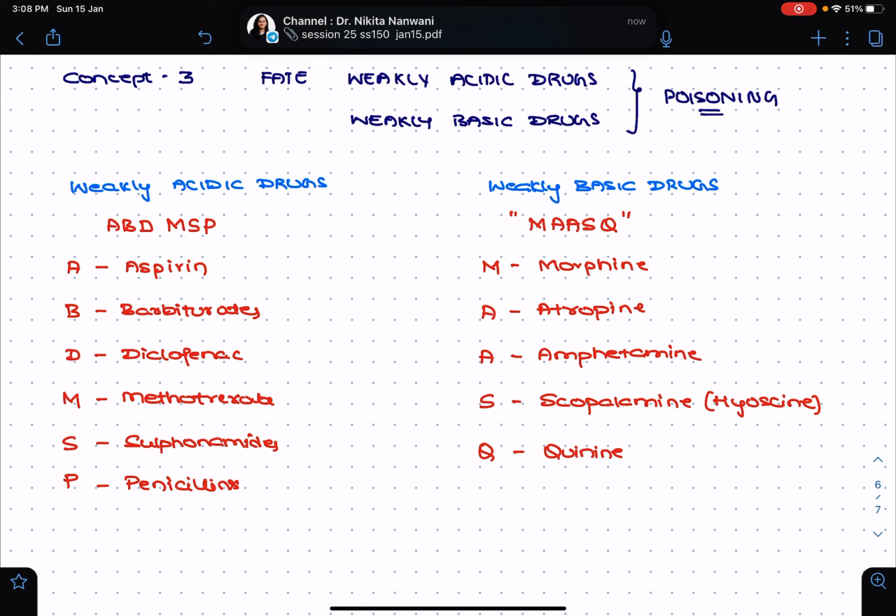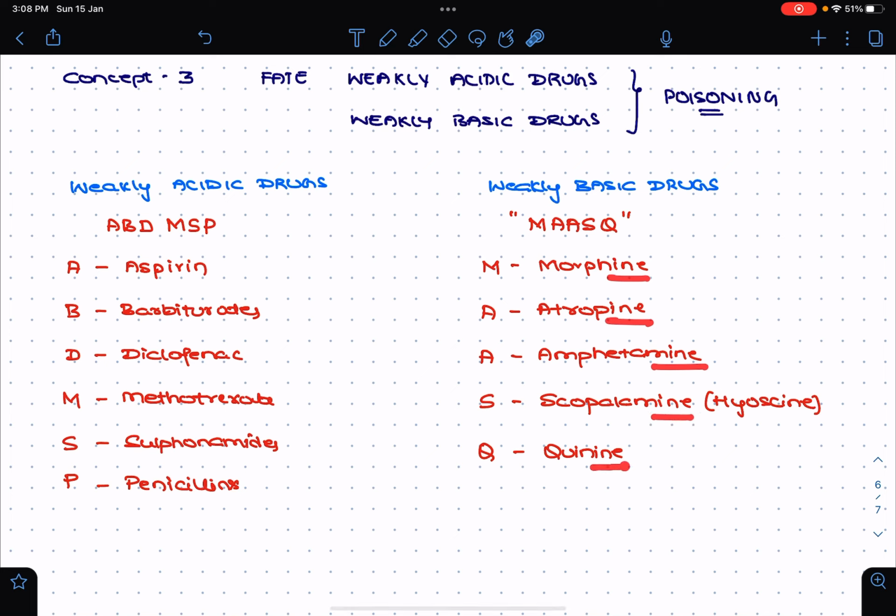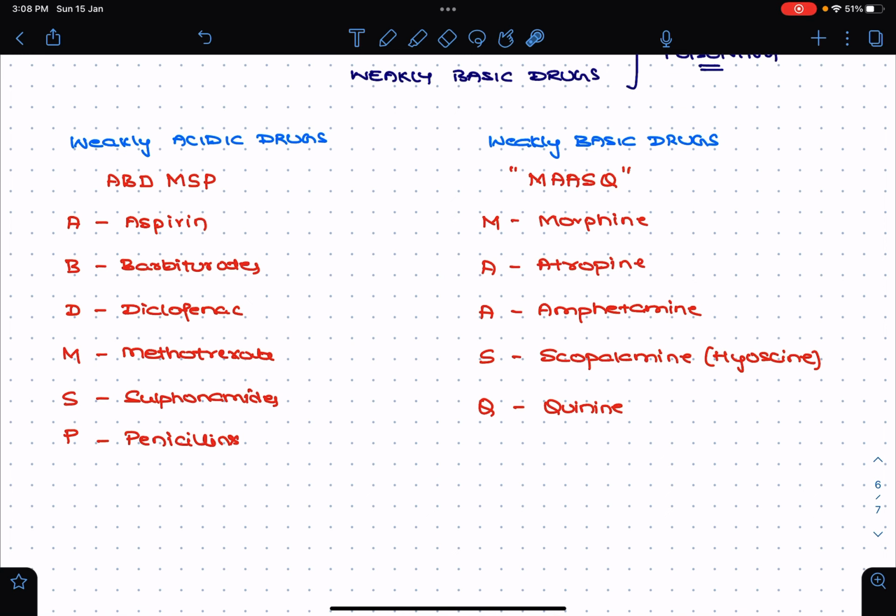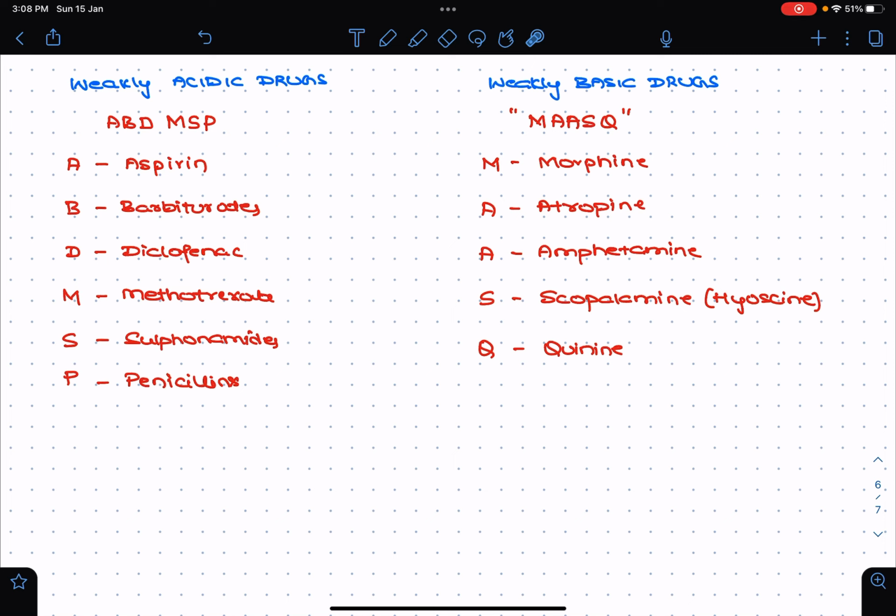Apart from that, these are the key points you should remember whenever you are solving MCQs: drugs ending with INE will be the basic drugs.